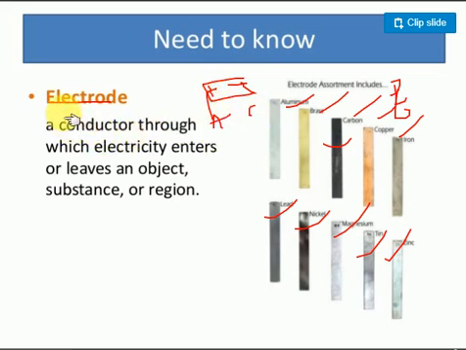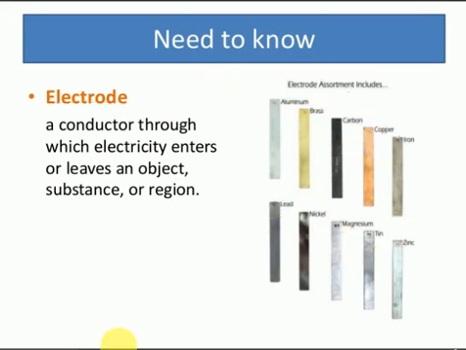Electrodes are metallic rods where the chemical reaction takes place in electrochemical cells. The electrodes are classified as inert electrodes and active electrodes, based on their role in the chemical reaction.